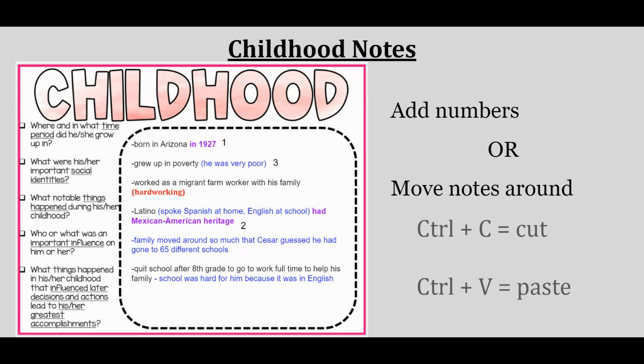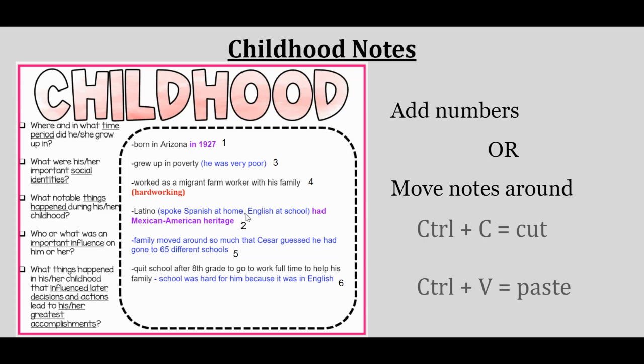Next, he grew up in poverty. He was very poor. Yesterday, Mrs. Armstrong talked to you about the Great Depression. Many people lost their jobs. Cesar Chavez's family lost their farm and they had to move. And because of that, they became migrant farm workers. So that's number 4. Also, his family moved around so much that he guessed he'd gone to 65 different schools. And then finally, he left school after 8th grade to help his family. So that's number 6.